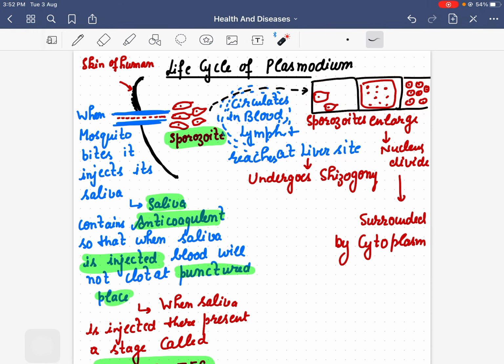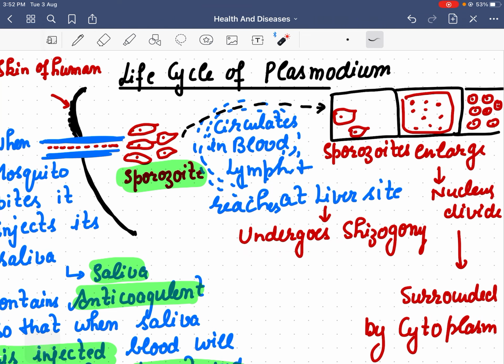Once they reach the liver site, they undergo schizogony. I told you, schizogony is multiple fission. These sporozoites become enlarged and start dividing.